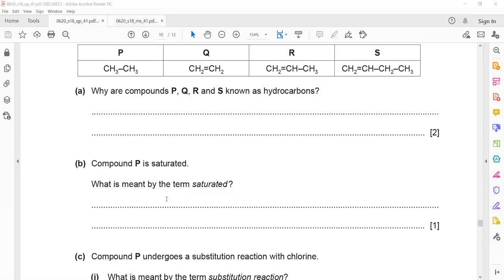Here it refers to the compound containing a carbon-carbon single bond. If there's a double bond, it is called unsaturated. So this compound contains a carbon-carbon single bond.